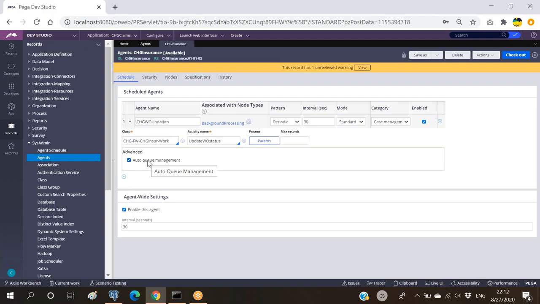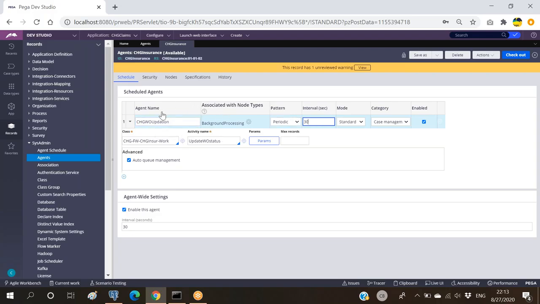Likewise. Once the agent is waking up, if it is identifying 100 records, these 100 records are to be executed at a time, one after the other in one shot. So the first time the agent wakes up, it has to work on every item of these 100 pending things at once. If all the items are completed, the agent goes to sleep, and from there the remaining time is calculated. If it is given 30 seconds, from the moment it goes to sleep it calculates the remaining time, and after 30 seconds it will be waking up again.